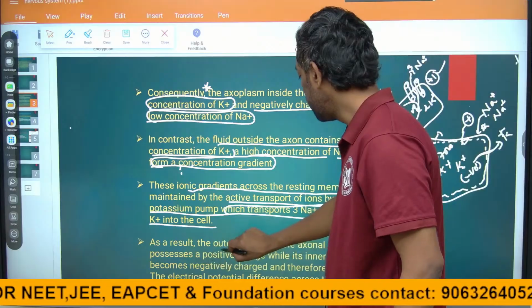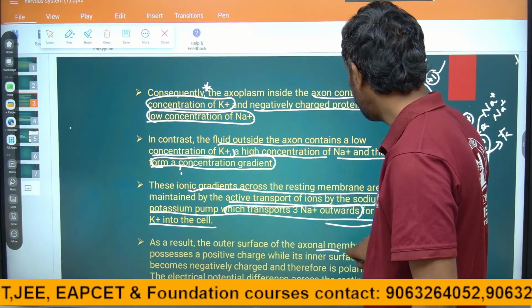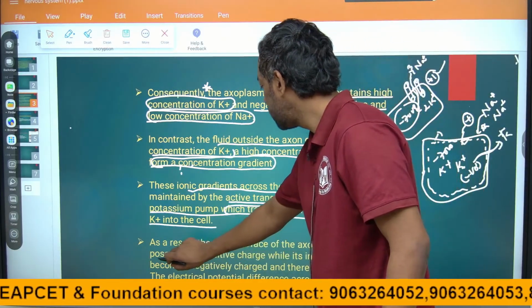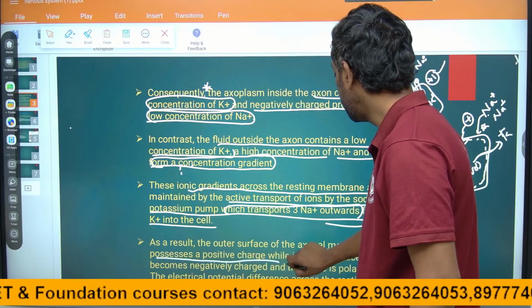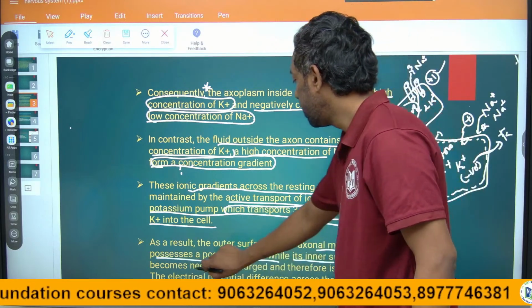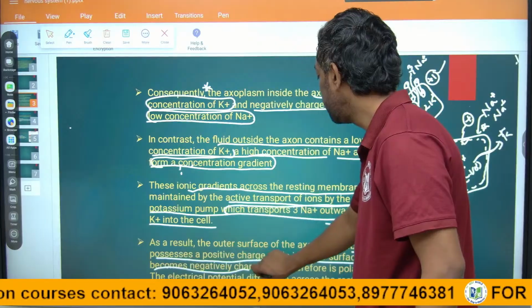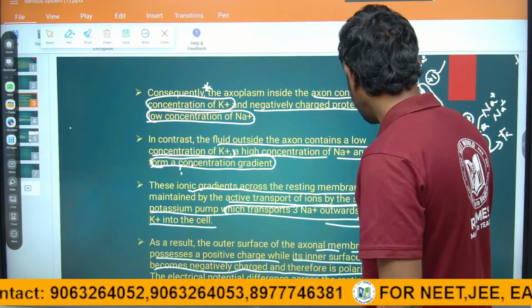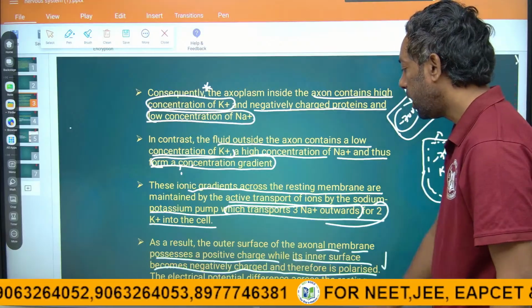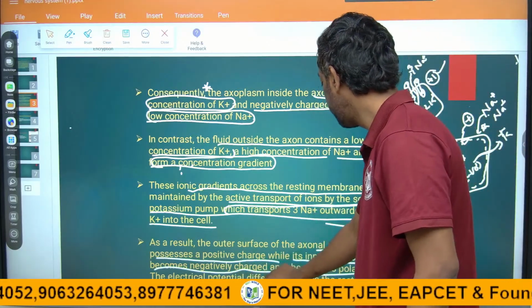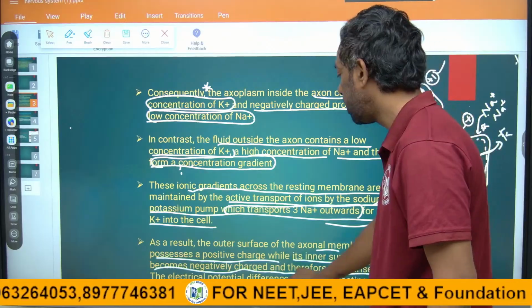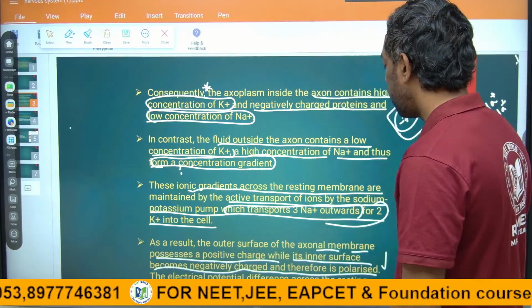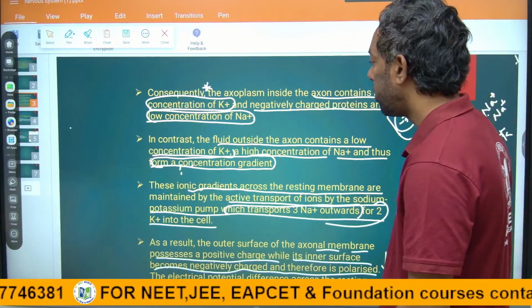As a result, the outer surface of the axonal membrane possesses positive charges, while the inner surface becomes negatively charged, and therefore it is polarized. The electrical potential difference across the plasma membrane at rest is called the resting potential.